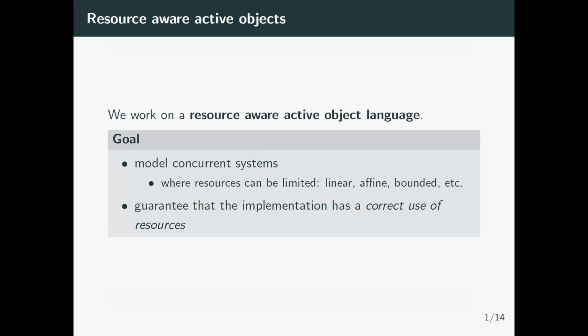So let's start with what these resource aware active objects are and what our goal is in general. We work in the field of workflow modeling, which deals with very abstract concurrent systems where many processes share resources, and these resources have limited availability. That means copies that can be linear or affine bounded, or that they can be accessed only in a certain way. Maybe they're private, public, or have to be accessed by a certain kind of user. Our goal is to provide a framework to model these systems and to guarantee that resource use is safe, so that resources are being used correctly.